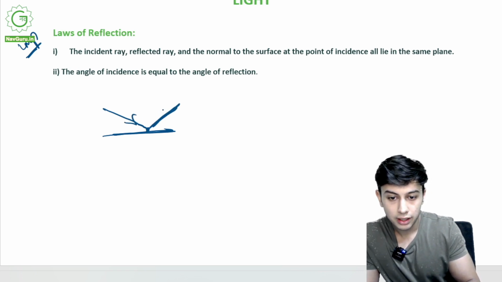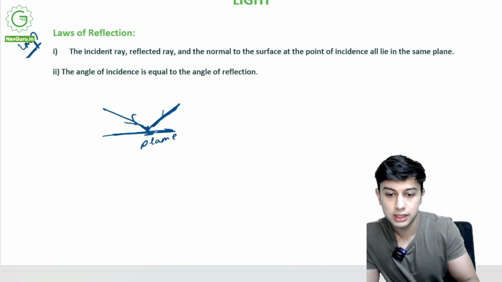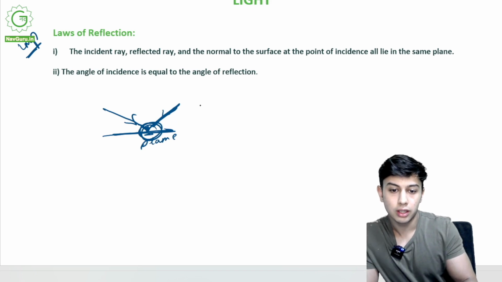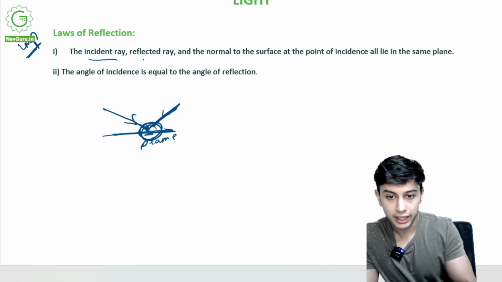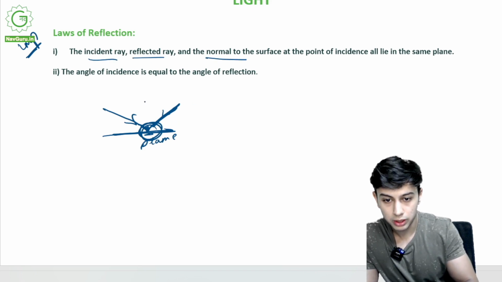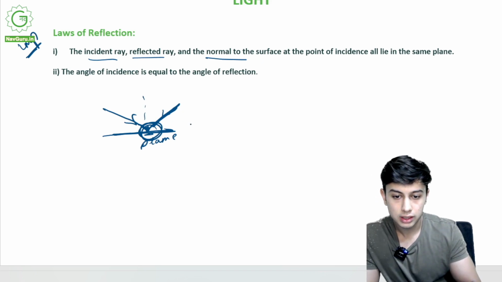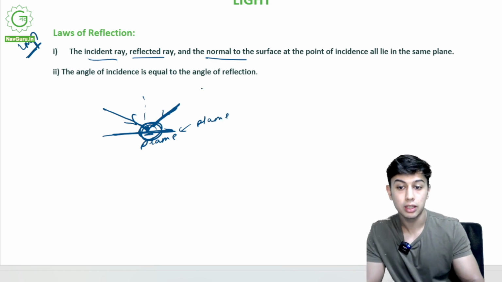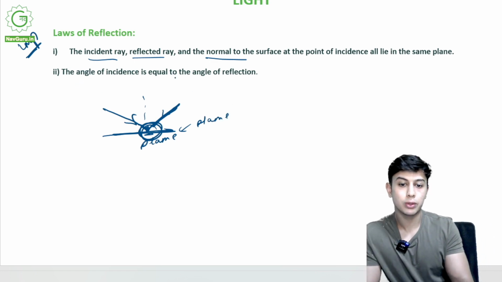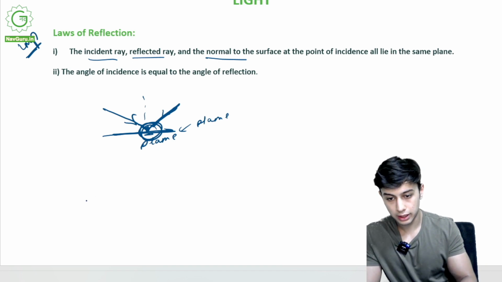All three, the incident ray, the reflected ray, and the normal, will all lie on the same plane. The angle of incidence is equal to angle of reflection. This is an important point.